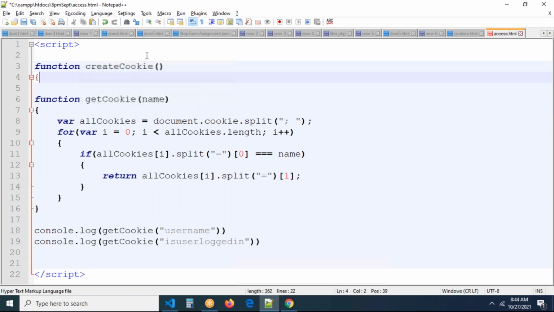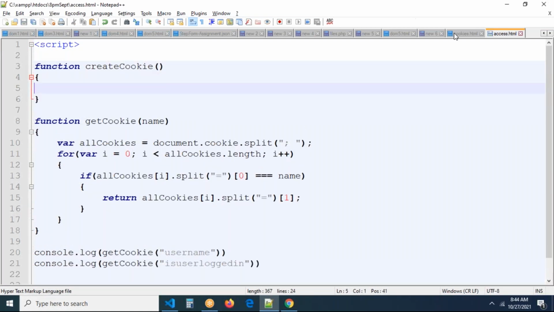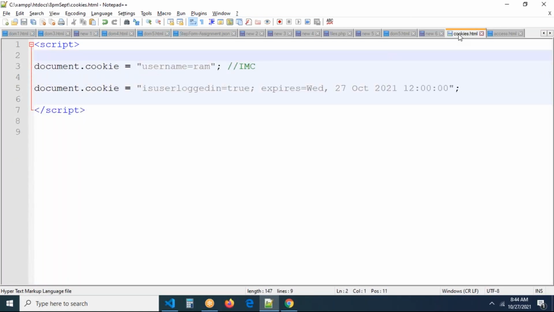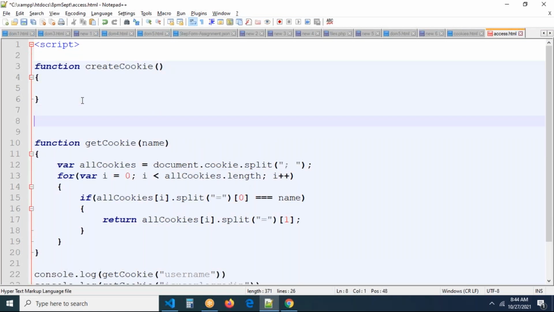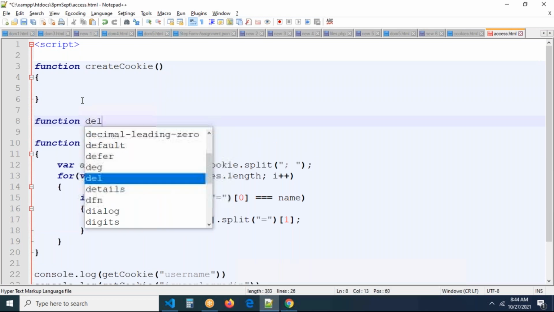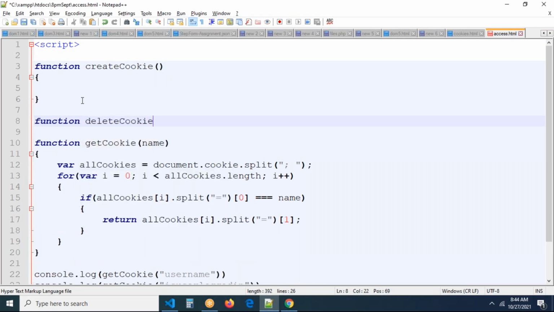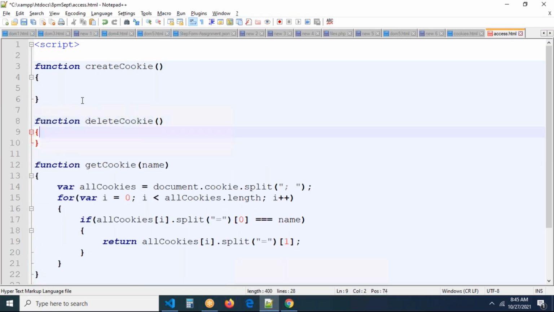We did a cookie like this, simply adding a line, and this is the way of creating a cookie. But I want to pass some parameters before creating a cookie: the name of the cookie, the value of the cookie, and if you have any expiry time, I have to set that also. As well, I want to create one more function, deleteCookie.